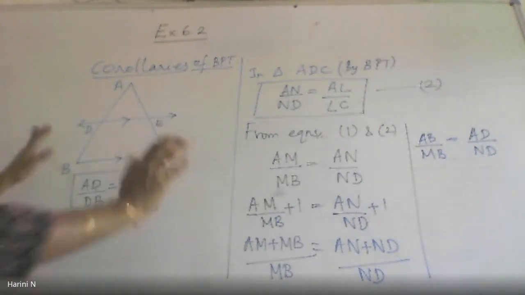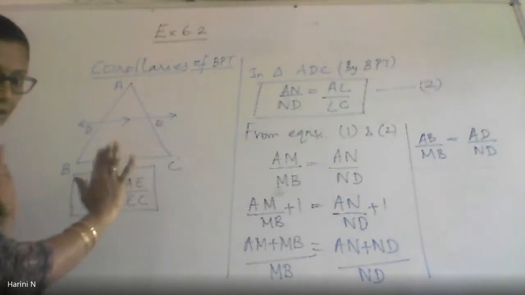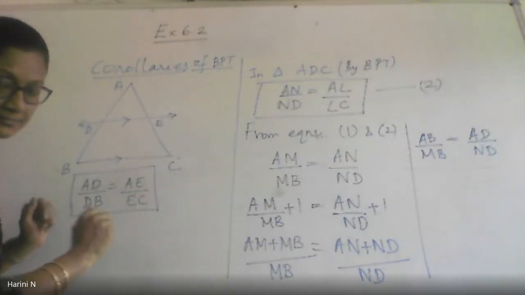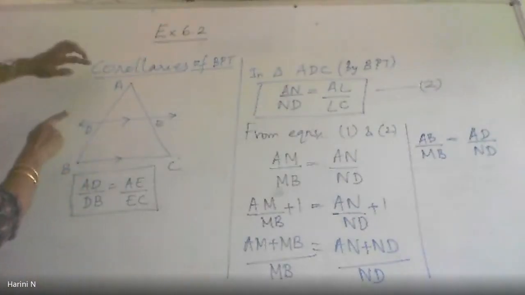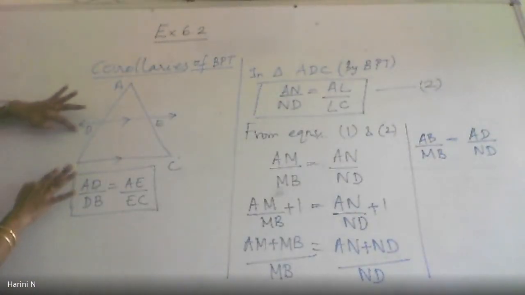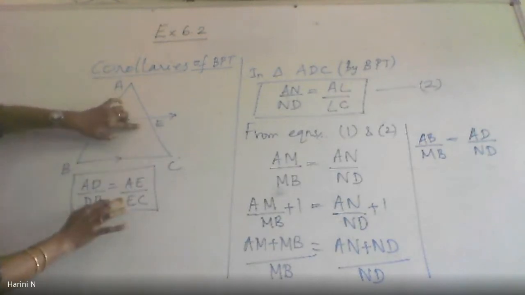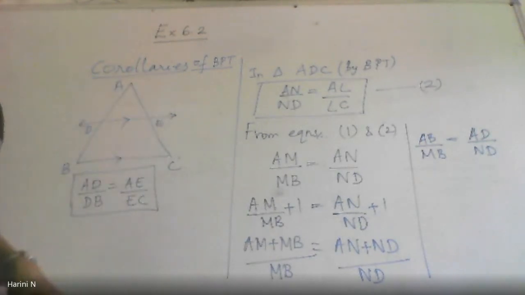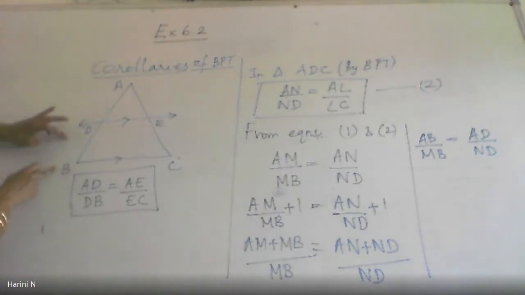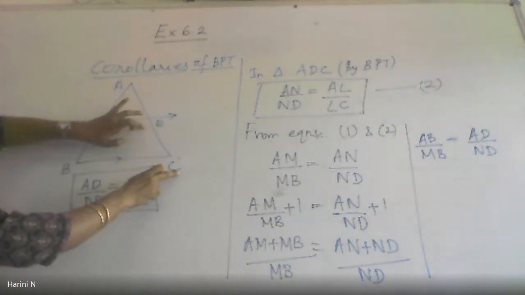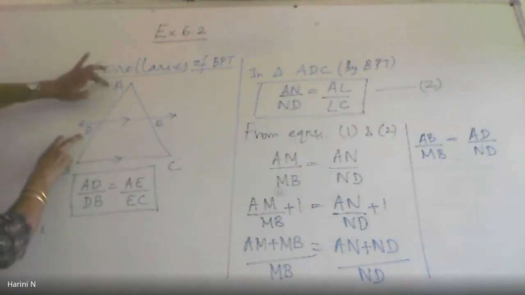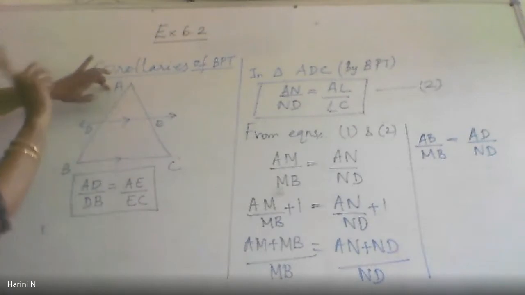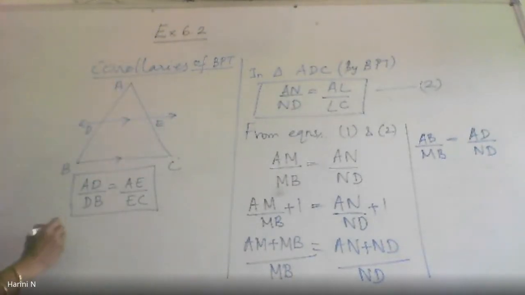Now, look at the diagram carefully. I hope the diagram is clear to you on your device. Yes, ma'am. Good. So, the first result was this AD by DB equals AE by EC. This is our main result. The first corollary that you can get is that the reciprocal of these ratios are also true. If I say AD by DB equals AE by EC, I can also say DB by AD will be equal to EC by AE. That is the first corollary you must remember. It is just very simple because you are writing the reciprocal ratios.